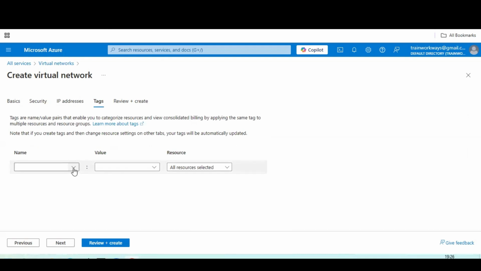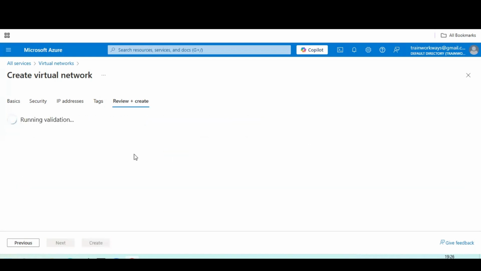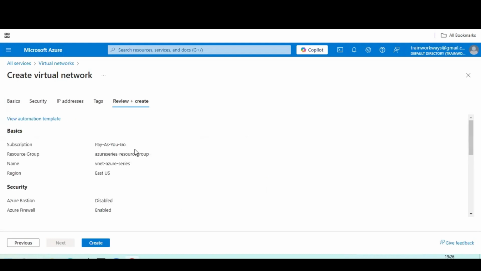Add a tag to the IP address by creating a name. For example, I am adding the IP address name here, guys, VNET address. So I'm just clicking on next. I'm now reviewing and creating. Finally, we will be creating.